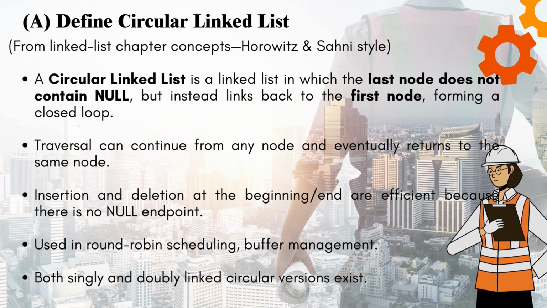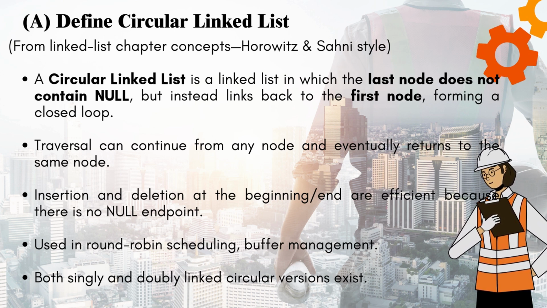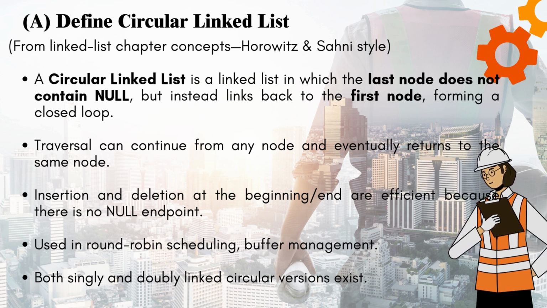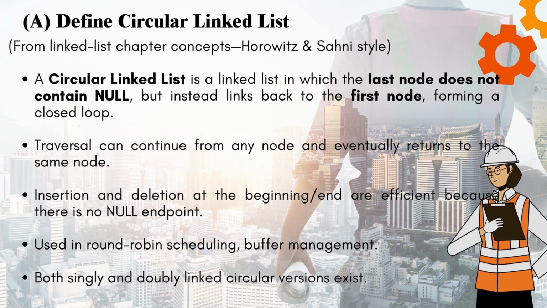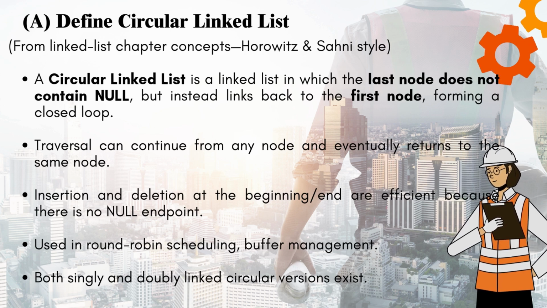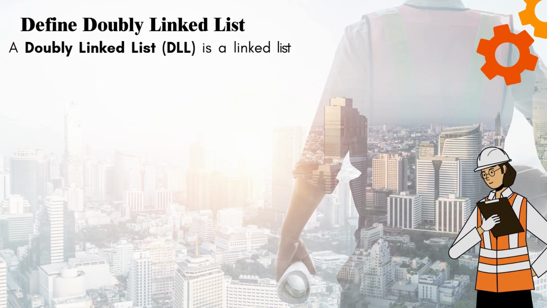Traversal can continue from any node and eventually returns to the same node. Insertion and deletion at the beginning or end are efficient because there is no null endpoint. Used in round-robin scheduling, buffer management. Both singly and doubly linked circular versions exist.